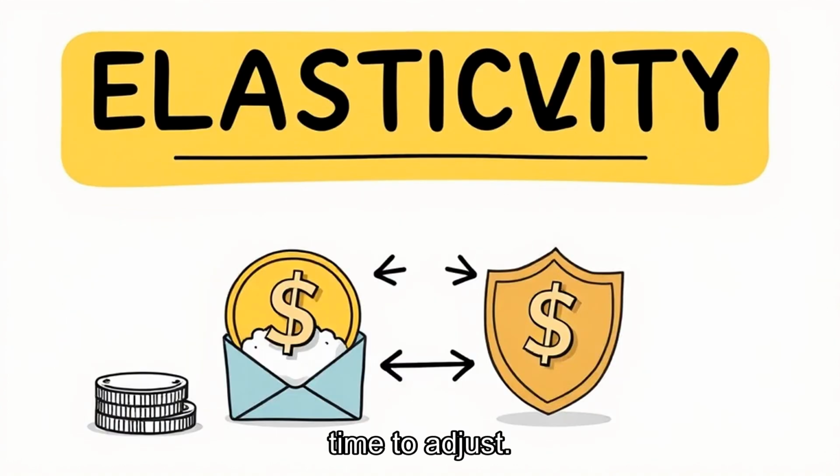Budget share matters too. A small price increase on salt may not change behavior much because salt takes a tiny part of the household budget. A small percentage increase on rent can change everything because rent consumes a large share of income. People react more strongly when the bill is big enough to hurt.